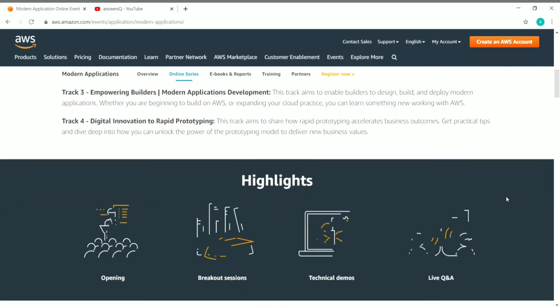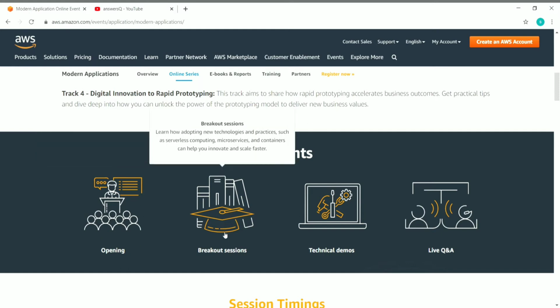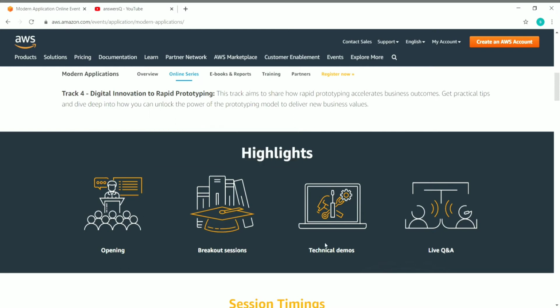So here are the highlights of this program. You will have a 60-minute opening session with industry experts in AWS, and then you will have breakout sessions in which you will be learning about how to adapt to the new technologies and practices, and you have technical demos, and then you will have a live Q&A session in which you can interact with the AWS working professionals.